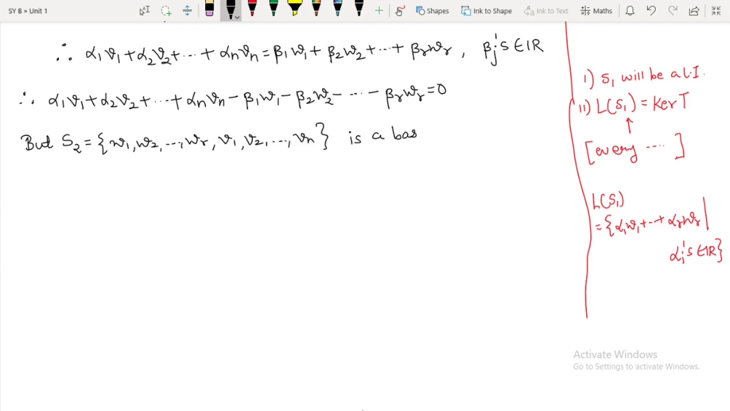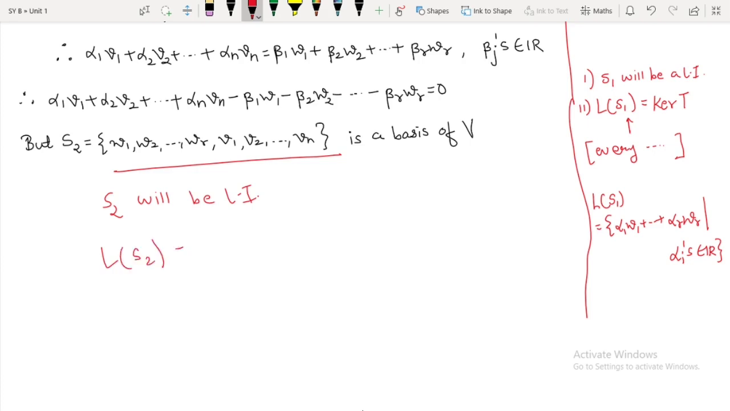Now since this is a basis of V, what is going to happen? Okay, yes, I will explain here. Since this is a basis of V, first thing is S2 will be linearly independent. Is that okay? And second thing is what? Linear span of S2 will be equal to what? V. But I have to use this fact. Now what do you mean by S2 is linearly independent?